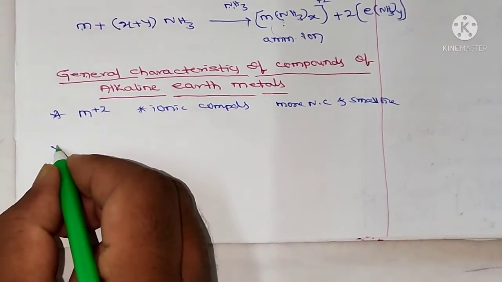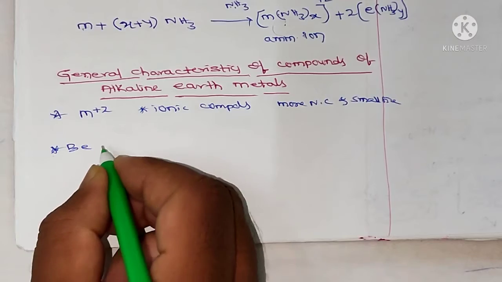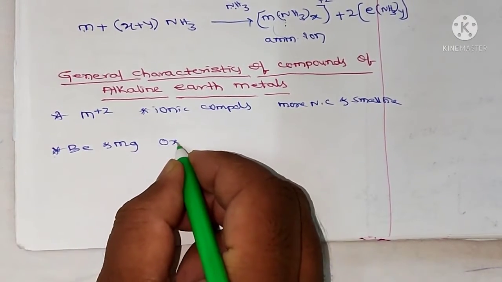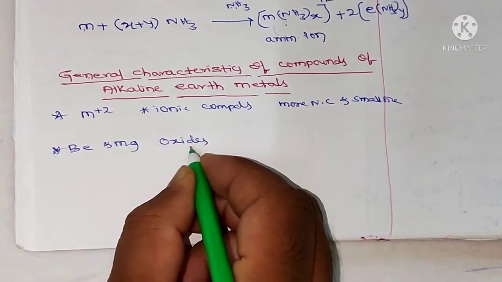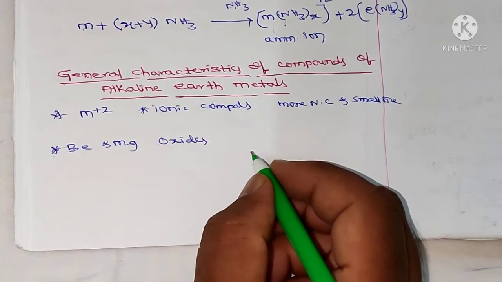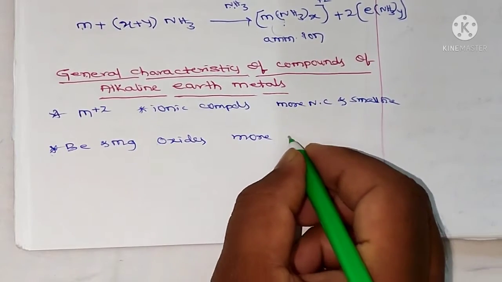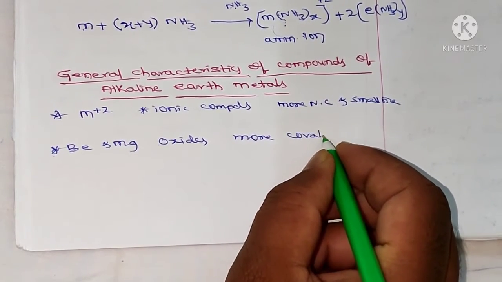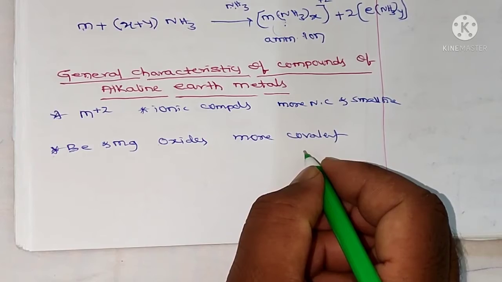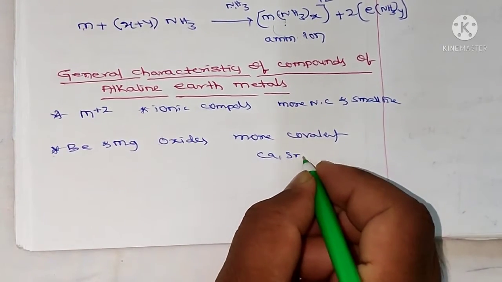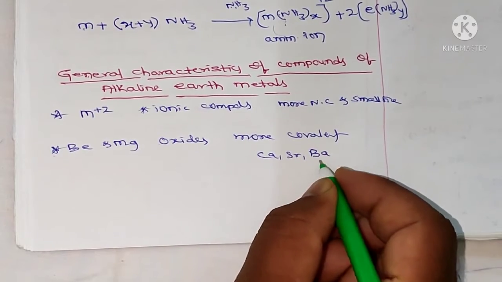And beryllium, magnesium oxides and other compounds are more covalent than the compounds of calcium, strontium, barium.